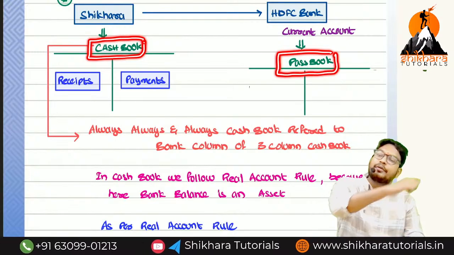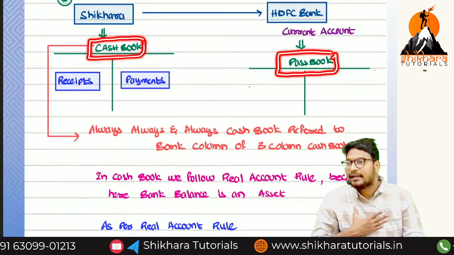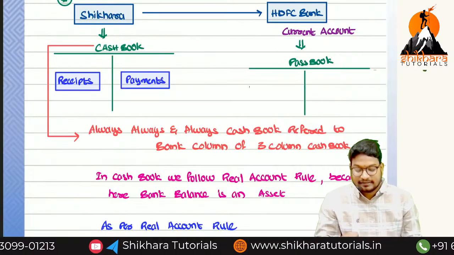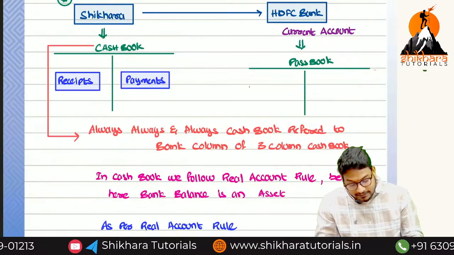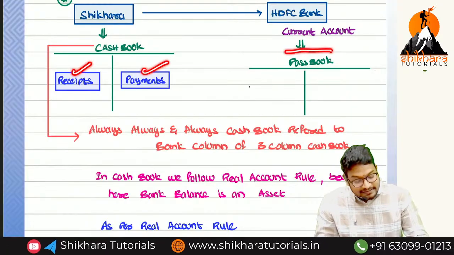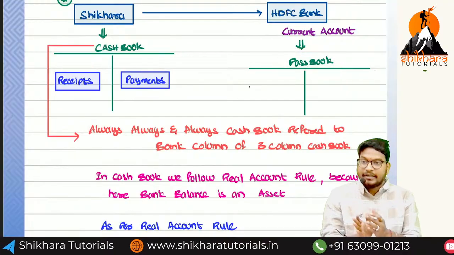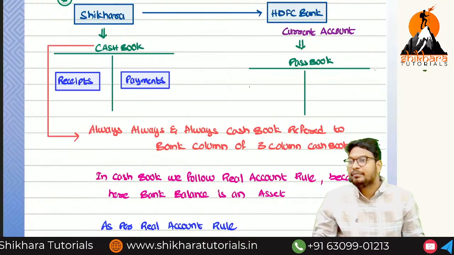From the bank's perspective, we are the liability. For an asset, the debit side is the receipt and the credit side is the payment, but this is a liability, so debit will become credit and credit will become debit.